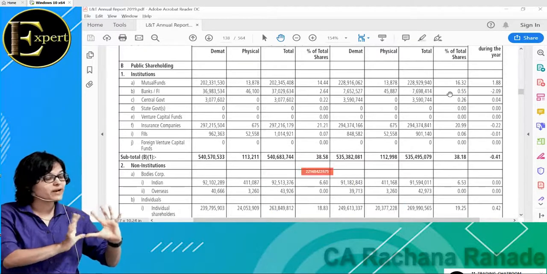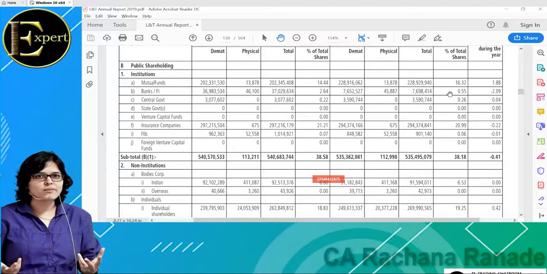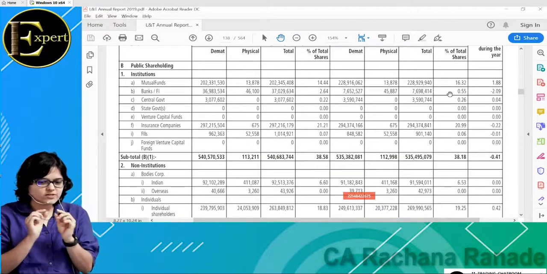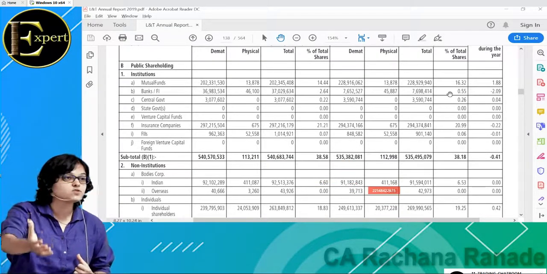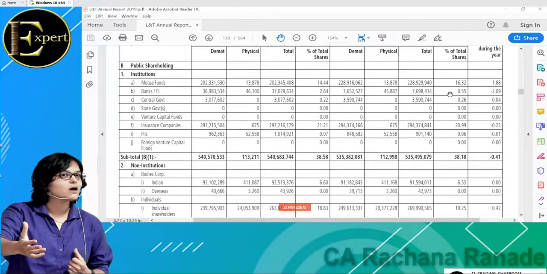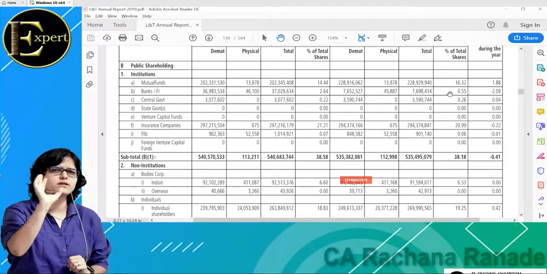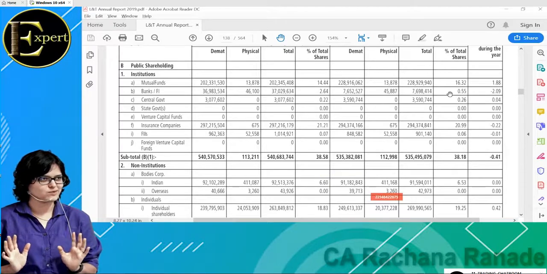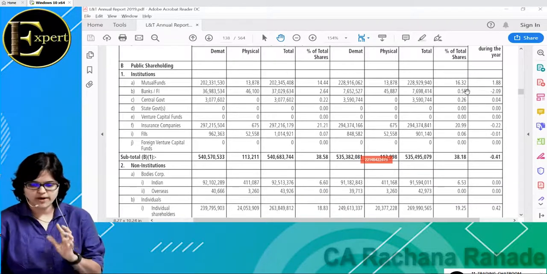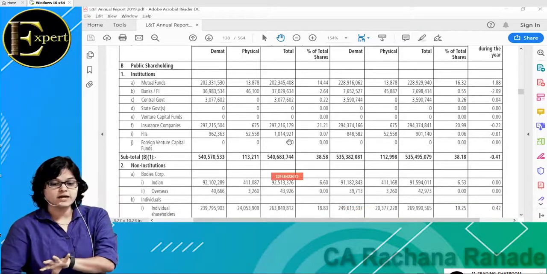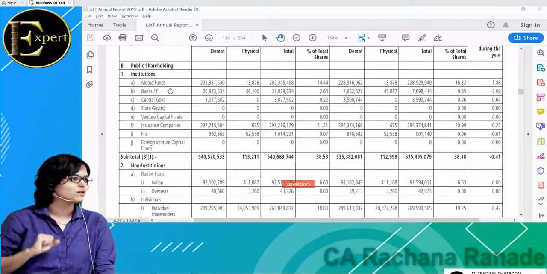Okay, you will have to invest only a very small amount in the stock market if you are a bank. So how much money banks can invest in stock market? Who decides that? RBI, Reserve Bank of India. They give circulars and they'll tell you can invest only this much money in stock market. Again, we are not going to discuss RBI circulars. Okay, we just need to know that banks are allowed to invest only a small amount of money in stock market. So only 0.55% of L&T's stake is held by whom? Banks. Only one bank or all banks in India put together? All banks in India put together. SBI, PNB, Bank of India, Bank of Baroda put together, it will be 0.55% of L&T. Even central government has held 0.26% of L&T.